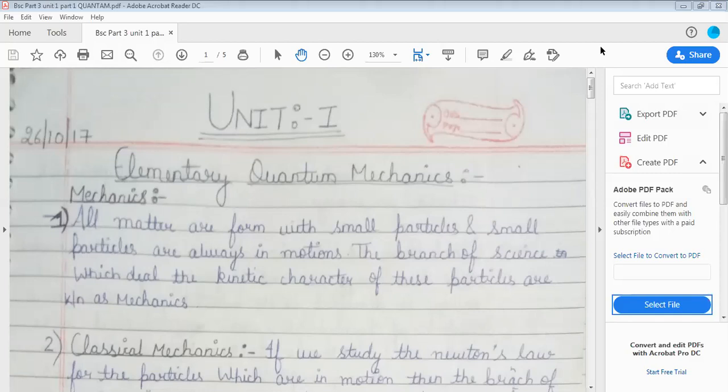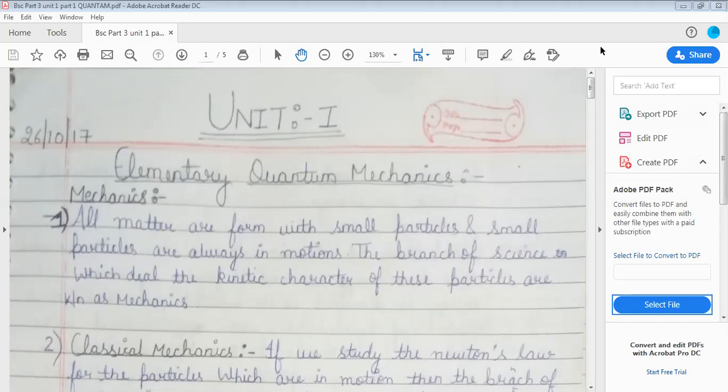Third unit, Photochemistry. Fourth unit, Spectroscopy. And fifth unit is Solutions. This is according to the syllabus of MGS University, Bikaner.